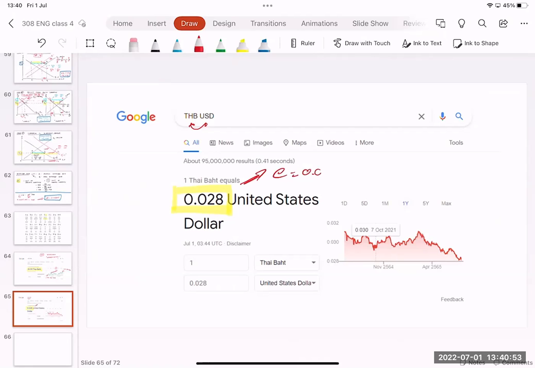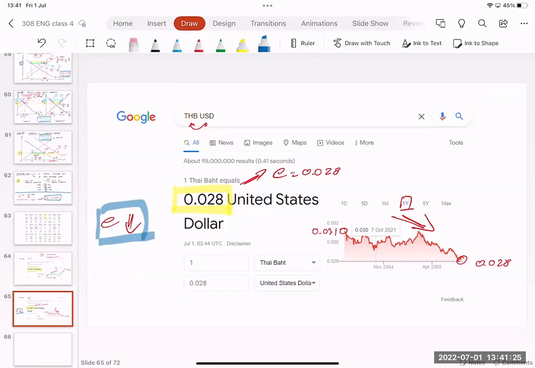E equal to 0.028. 1 baht can get 0.028. It is a nominal exchange rate. So you can see that over 1 year, the nominal exchange rate of Thailand has been reducing. Last year it was like 0.031. Right now it's just 0.028. The nominal exchange rate of Thailand became reduced in 1 year.